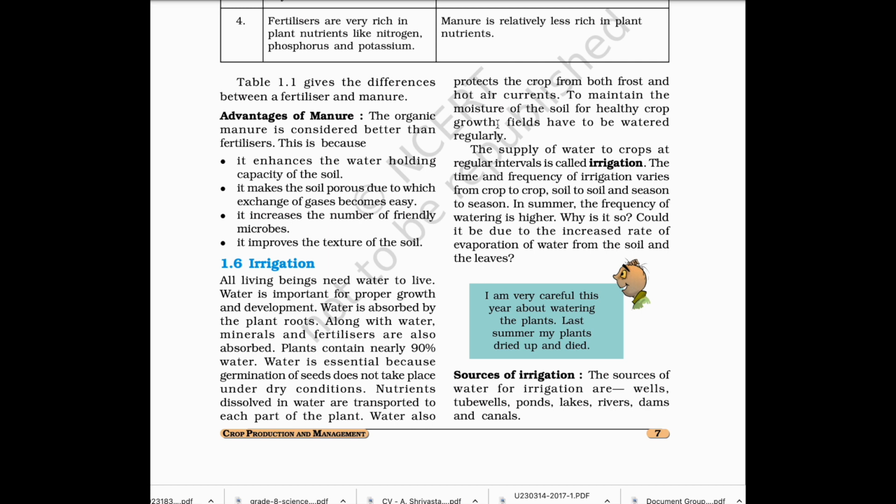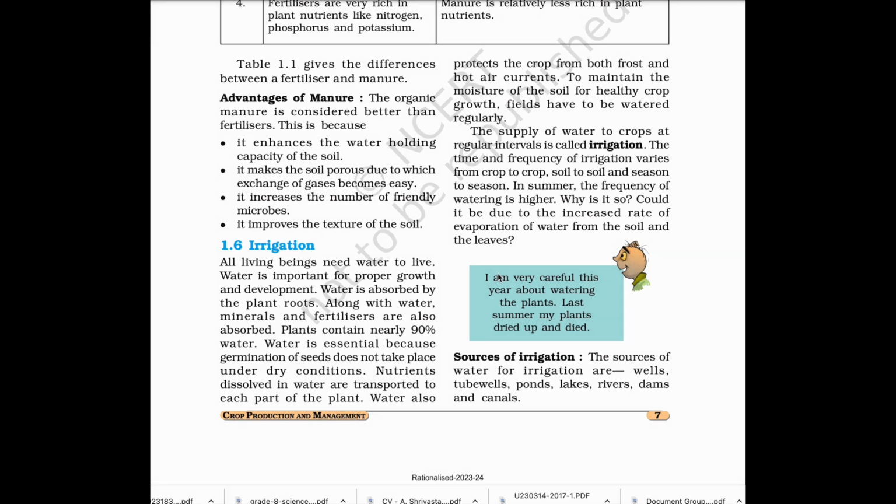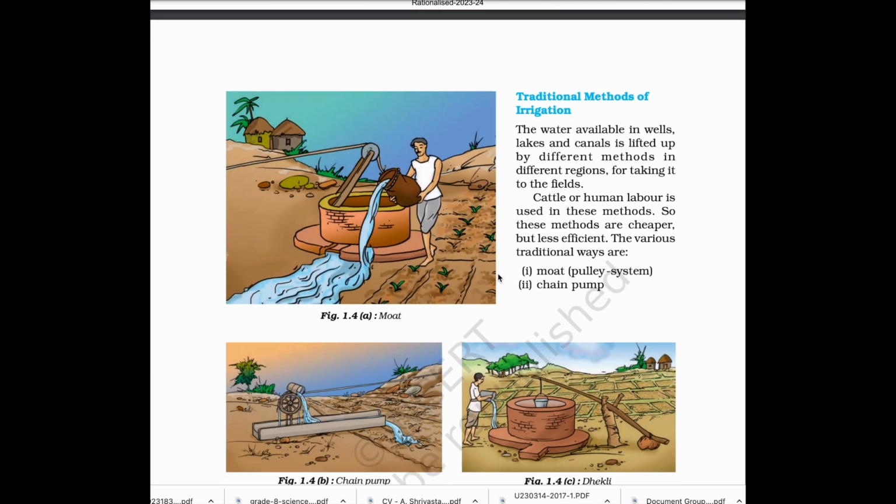The time and frequency of irrigation varies from crop to crop, soil to soil, and season to season. In summer, the frequency of watering is higher. Why is it so? Could it be due to the increased rate of evaporation of water from the soil and the leaves? Sources of irrigation. The sources of water for irrigation are wells, tube wells, ponds, lakes, rivers, dams, and canals.